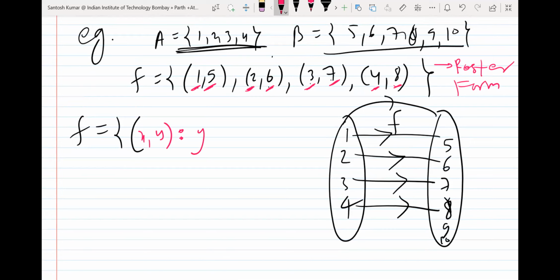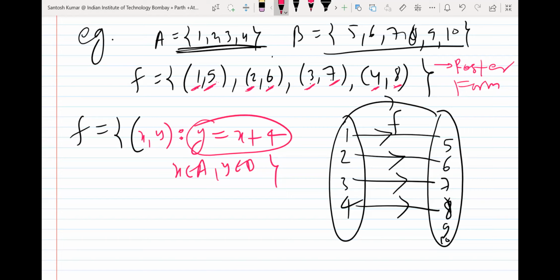Correct. So y is equal to x plus 4, because y is just 4 more than x, where x belongs to A and y belongs to B. So this form is called set builder form. When we write in terms of x, y, then we relate them using an equation, and we don't write elements explicitly. If we write elements explicitly, that is called roster form. If we don't write explicitly, and write in this equation form, then this form is called set builder form.